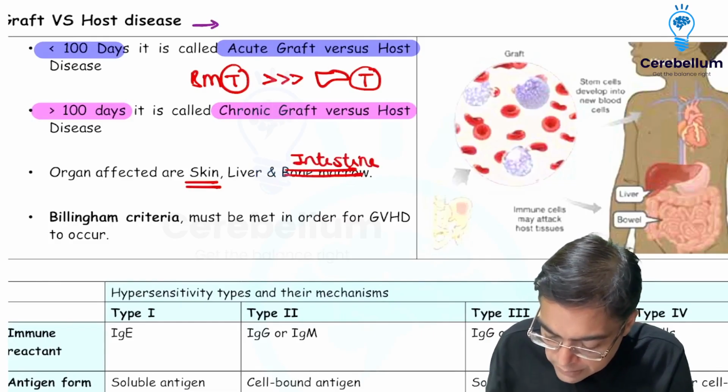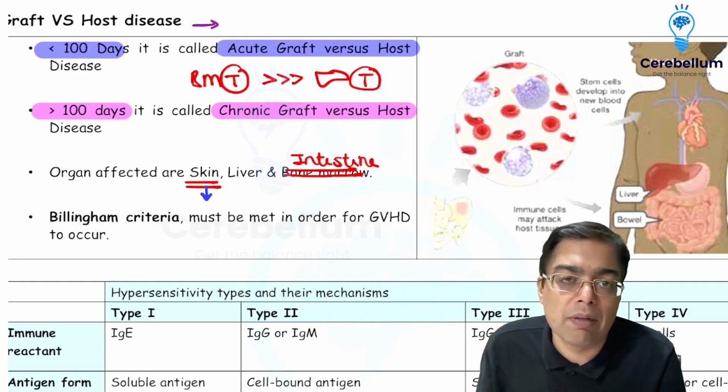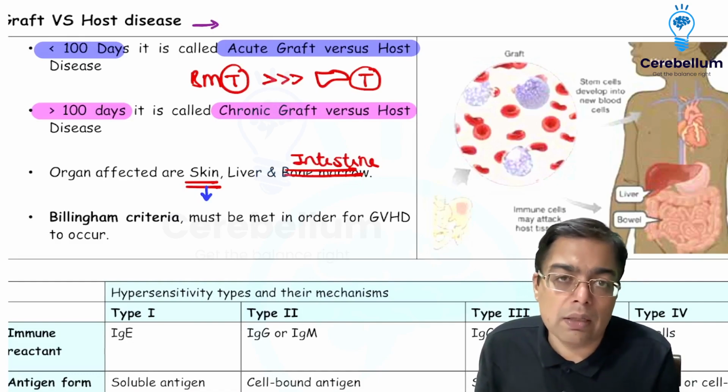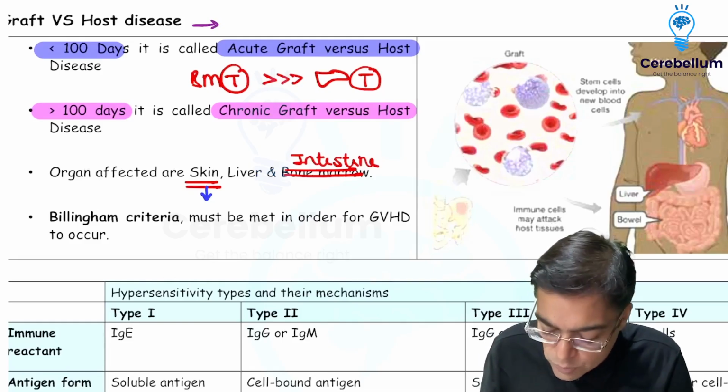In the skin, patients develop a rash. Gut involvement is in the form of diarrhea, abdominal pain and bloody diarrhea. And hepatic involvement is in the form of jaundice, right? So that is what is important.